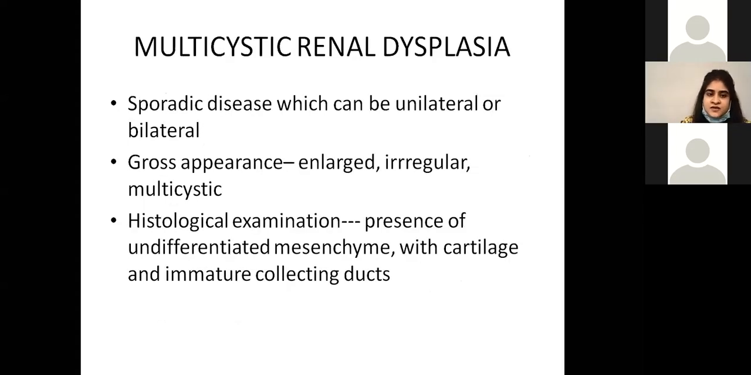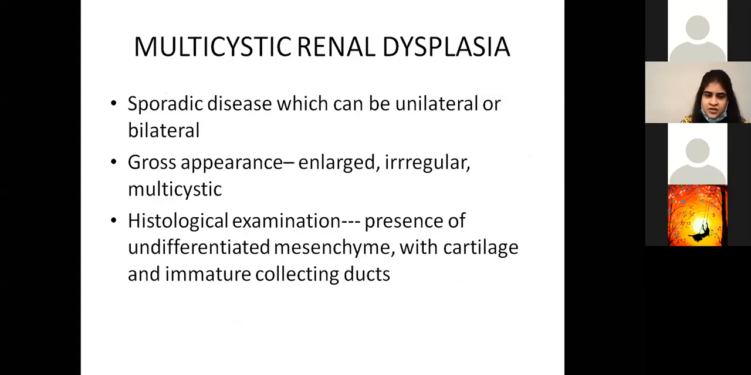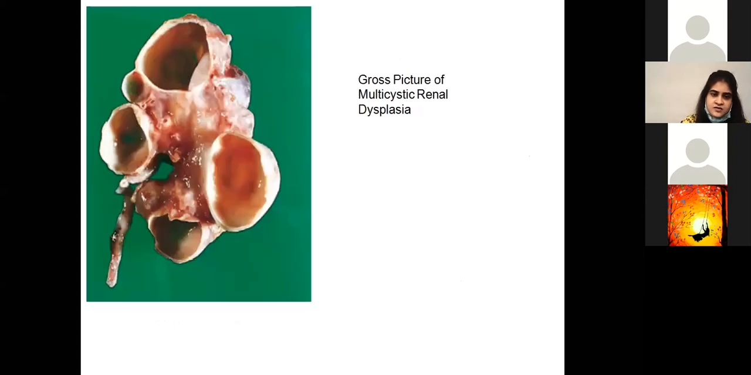Multicystic renal dysplasia is a sporadic disease which can be unilateral or bilateral. Gross appearance is enlarged, irregular and multicystic, as the name itself is self-explanatory. On histological examination, you will find presence of undifferentiated mesenchyme with cartilage and immature collecting ducts. This is a picture that's also given in Robbins, showing multicystic renal dysplasia. We've already said that it can be unilateral or bilateral.